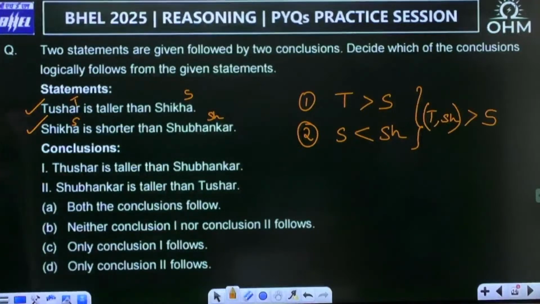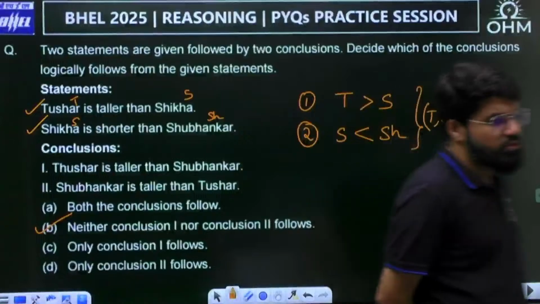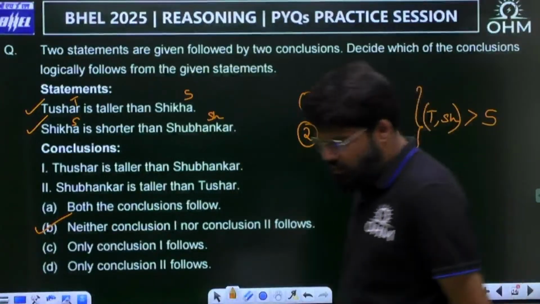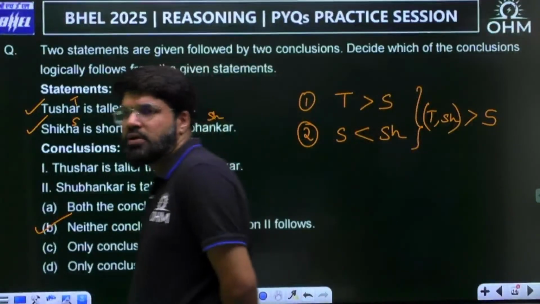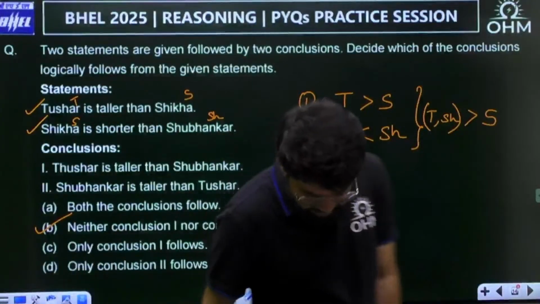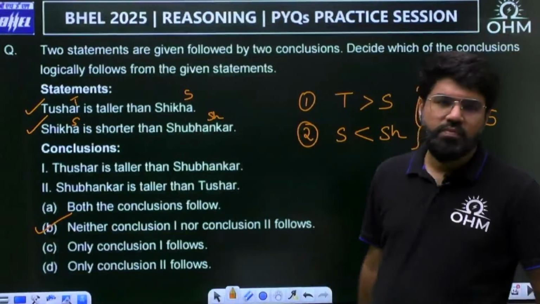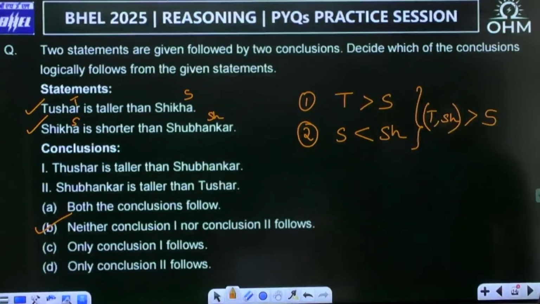Now let us read the conclusions. Tushar is taller than Shubhankar, or Shubhankar is taller than Tushar. We cannot say, neither one nor two follows. Both cannot follow. We cannot conclude actually. We don't have the relation between Tushar and Shubhankar. So this time we'll mark it as B. Correct. Charan Raj, Bhargav, Rohan, correct answer. Okay, let's go to the next question.